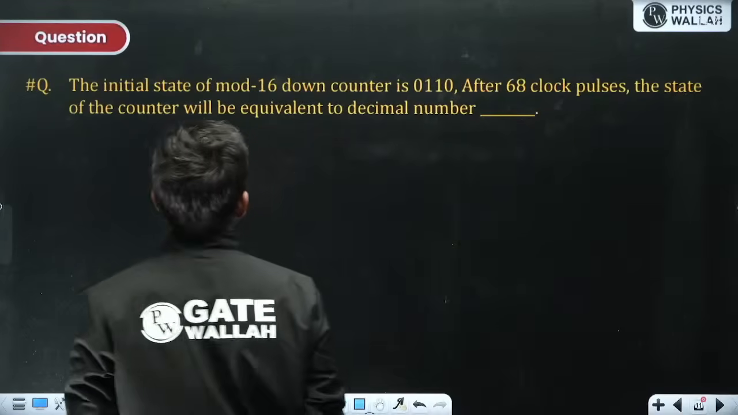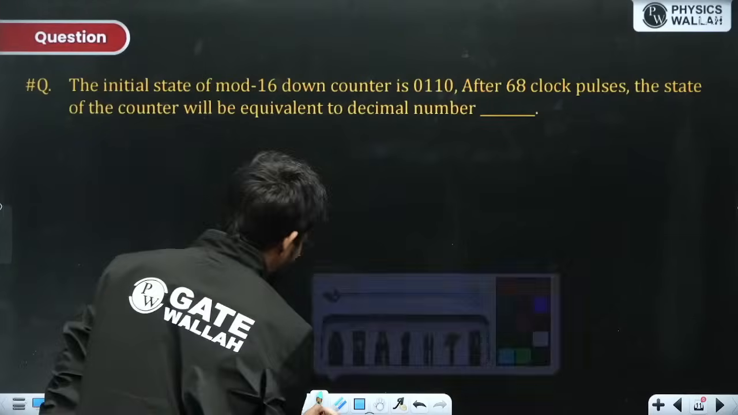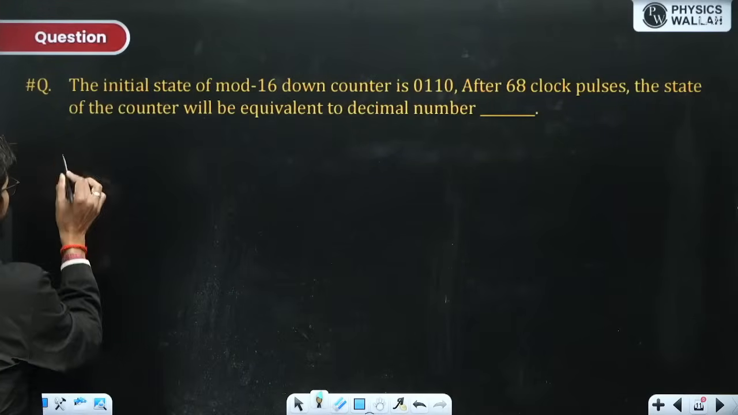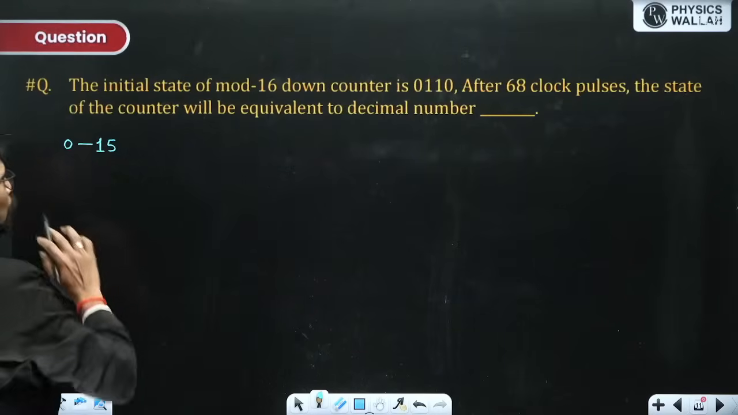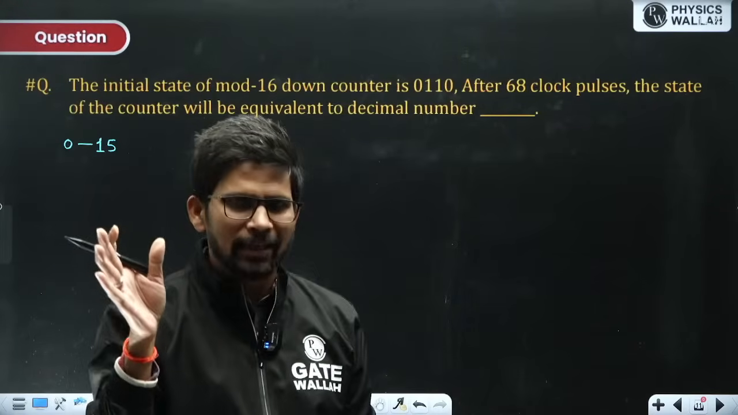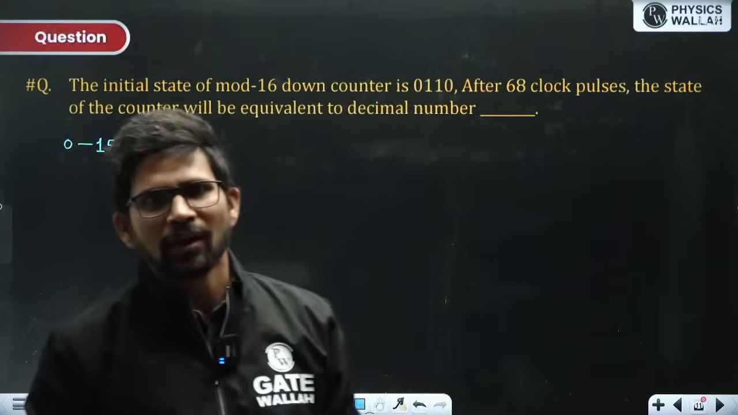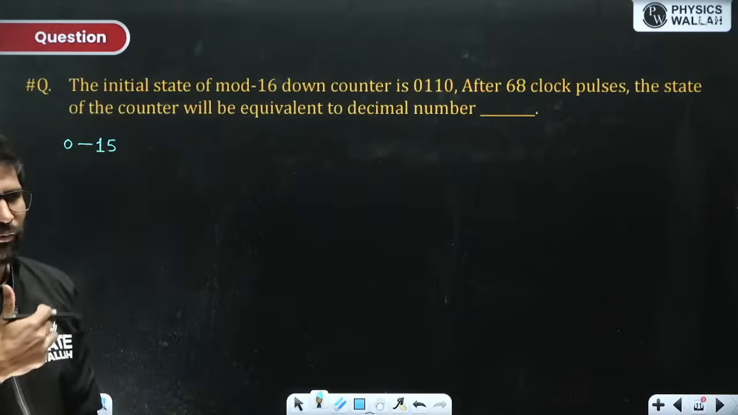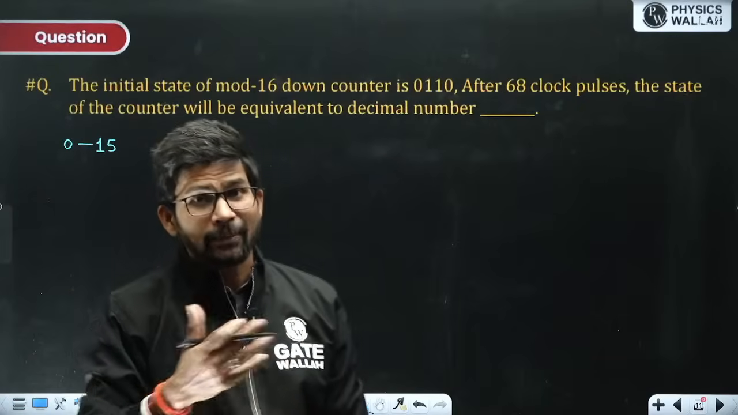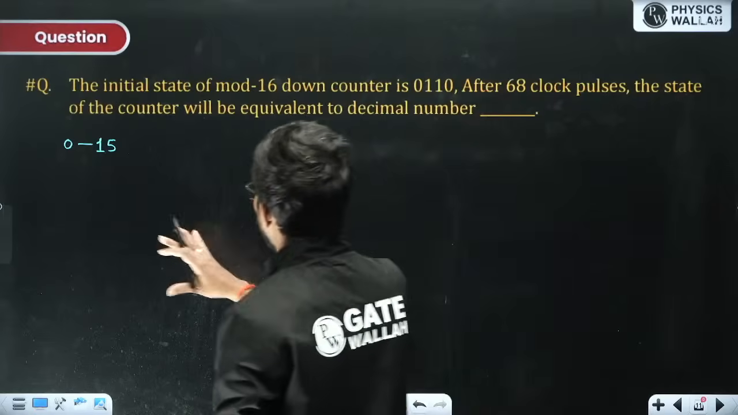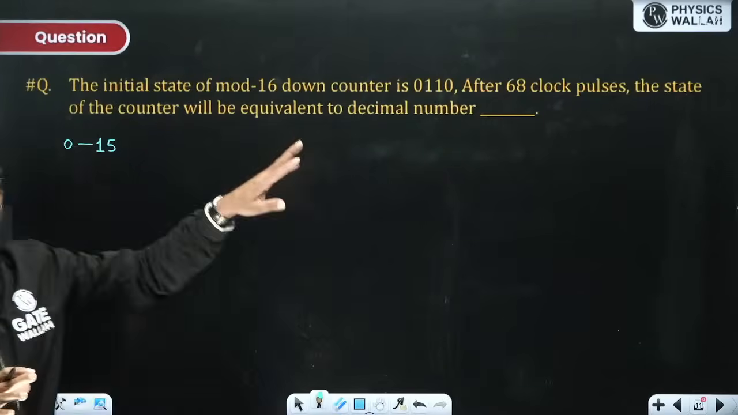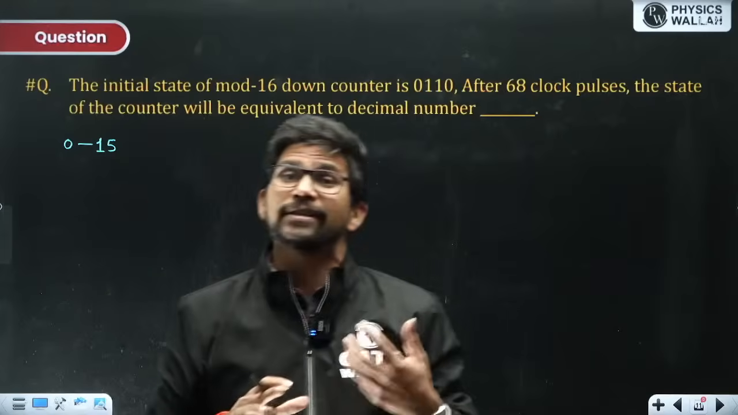The initial state of a mod 16 down counter. A mod 16 counter counts from 0 to 15, either in up mode or down mode. In down mode it will be decremented by 1 at every trigger, while in up counter mode it will be incremented by 1 at every trigger. Now it is counting from 0 to 15. 16 will not be a state in a mod 16 counter.